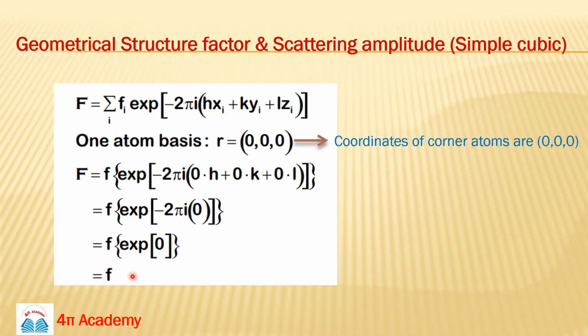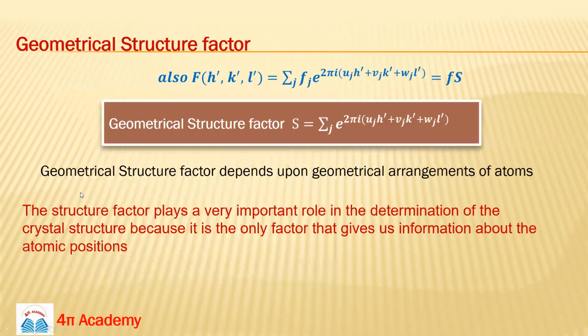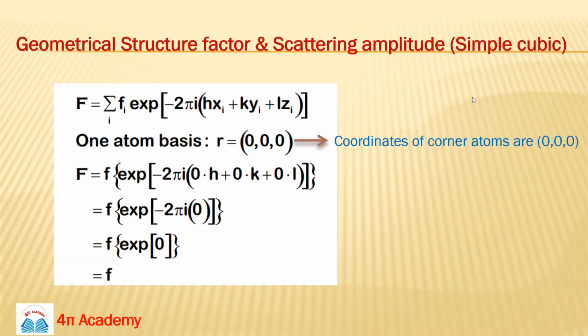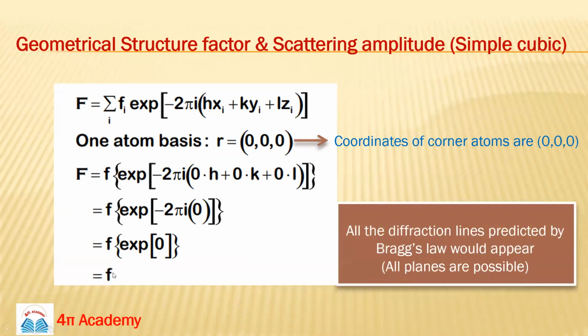Finally we get only F. What does it mean? It means the total scattering amplitude is equal to the atomic scattering factor, so S will be 1. Since capital F is small f into S, from this relation our geometrical structure factor will be 1. What does it mean?